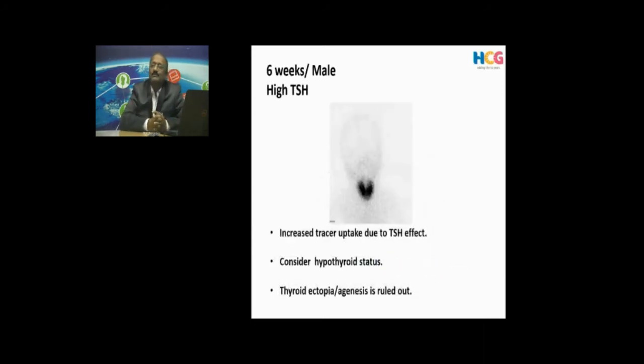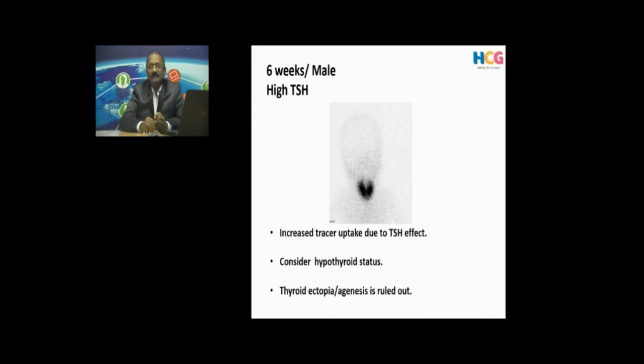Another example of a 6-week-old infant, male child, high TSH. Here what has happened? The thyroid looks bigger for this child. Uptake is there. Definitely it is more uptake compared to surrounding soft tissue and salivary glands. And we know it, we call it the TSH effect. The child is definitely hypothyroid. So what we have ruled out in this case is that there is no thyroid ectopia.